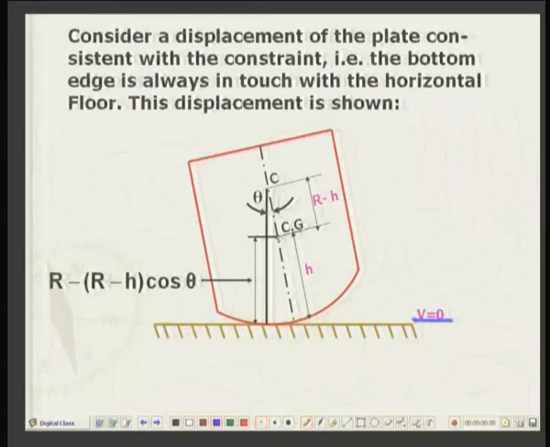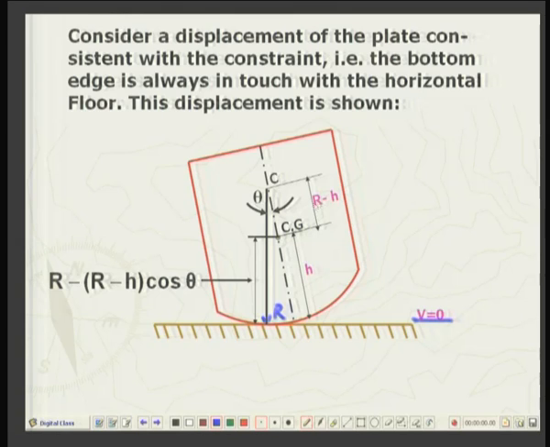So, Cg being at a height, well, in the vertical position it was at a height h. Now, we have to find out the height of Cg. Obviously, this is r, the radius of the nose, and you can see that this total is r.